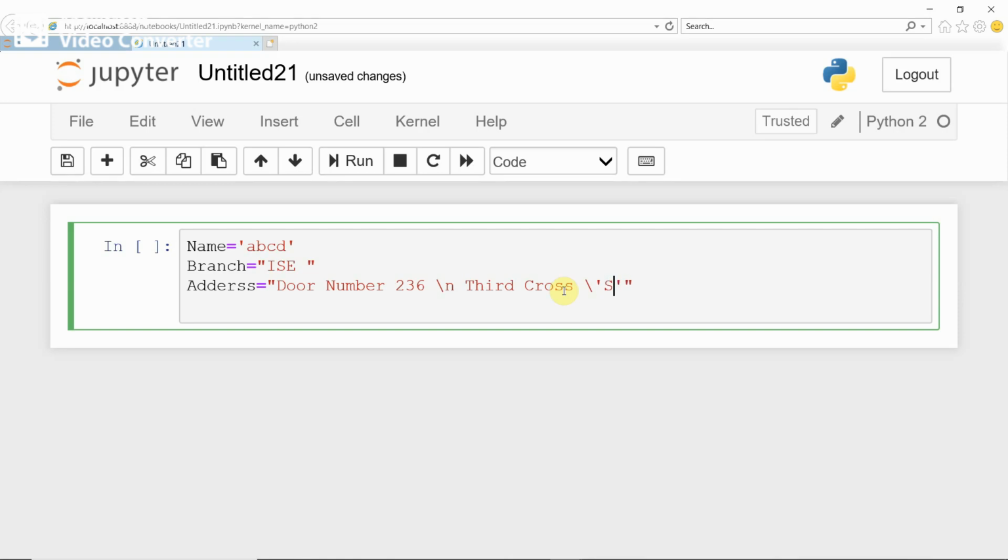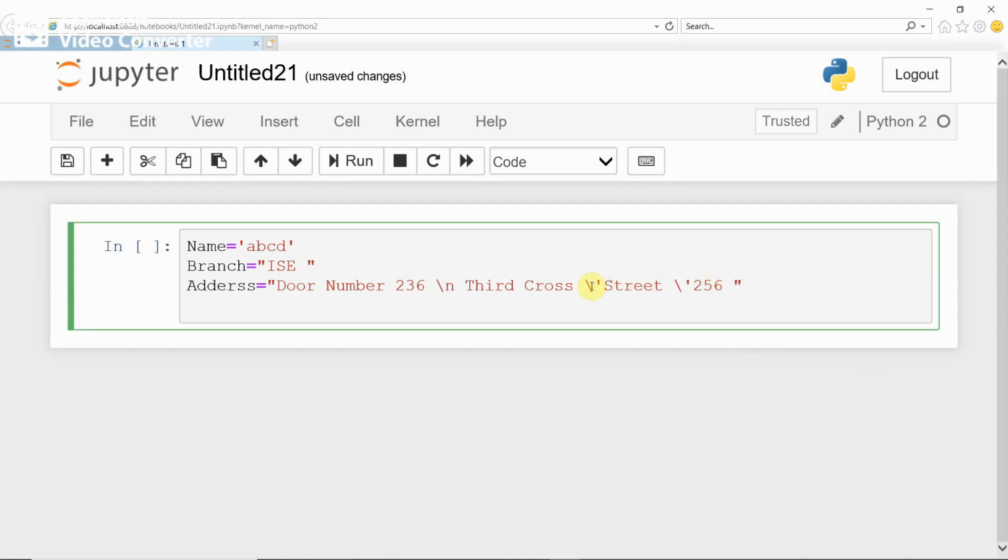For example, street, and then once again backslash single quote if you want to give street number. Okay, like this. Here it displays single quote as it is in the string. Here also it displays single quote as it is in the string.